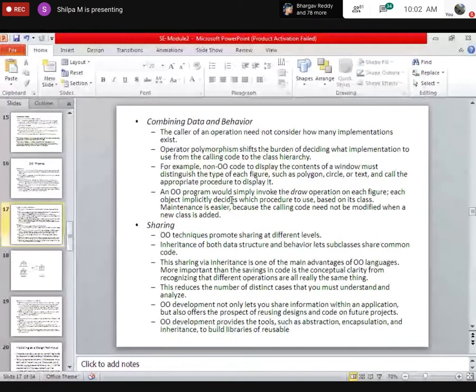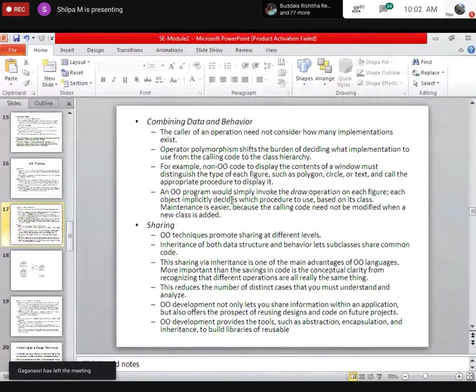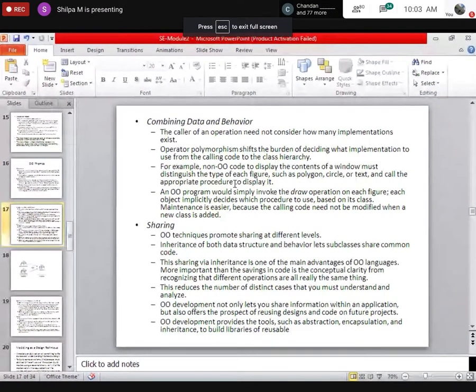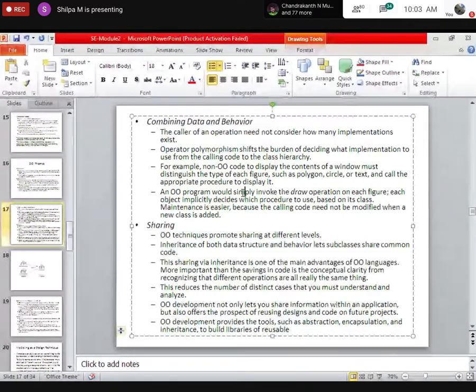Next, the caller of an operation does not consider how many implementations exist. Here it is nothing but polymorphism. We have something known as overloading and overriding, wherein the method can exist in more than one form. There is also something known as operator polymorphism, wherein the operation can perform more than one task.